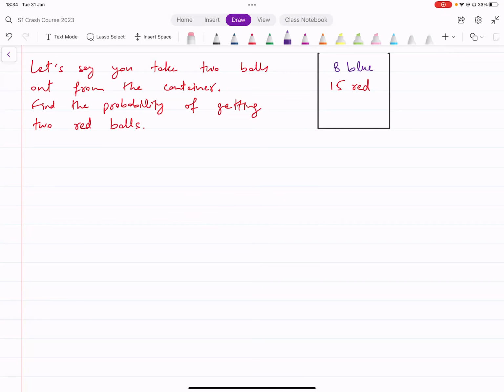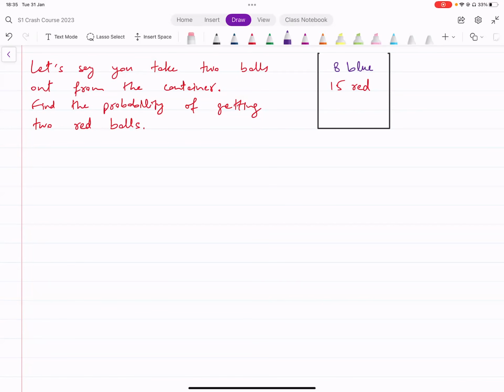So whenever it is not specified whether you're doing something with replacement or without replacement, you always assume it's without replacement. Okay, so you're taking out one ball, you're not putting it back, you're taking out another ball after that. If it was with replacement, they would always specify that in the question. Otherwise, if it doesn't say anything, you always assume it's without replacement. Okay, so this is without replacement.